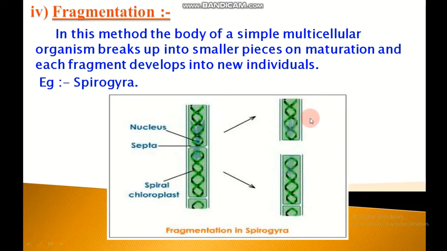This breakup of the filament of a mature Spirogyra on its own brings about asexual reproduction. And the main difference between fragmentation and fission is that in fission a unicellular organism breaks up to form two or more daughter organisms, whereas in fragmentation a multicellular organism breaks up to form two or more daughter organisms.